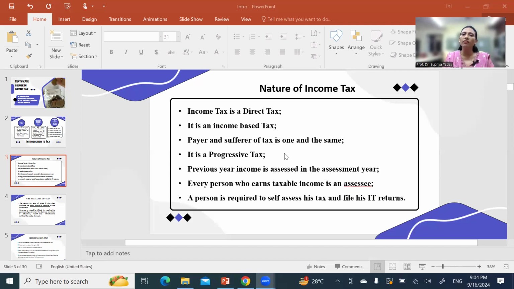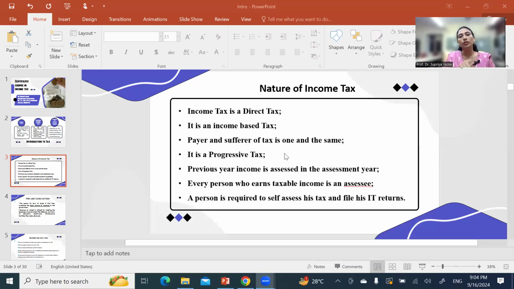This is what self-assessment is. So the person himself has to calculate all these things, though we take the help of a CA or tax professionals, but the individual himself can assess the total income, taxable income, and the tax also.